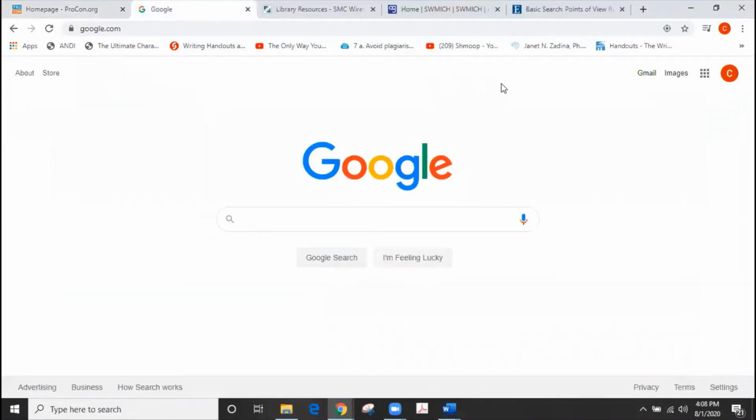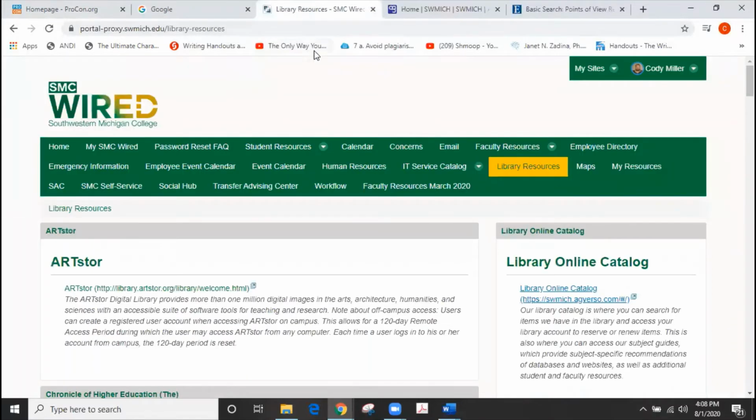Google, when I click over here to the next tab, is also a search engine that you can use in order to find ideas for papers and search particular topics, so don't forget to mention Google in that section. Library resources are also essential in order for us to be successful at this paper and at the research proposal. So you'll notice I'm signed into the SMC Wired page.